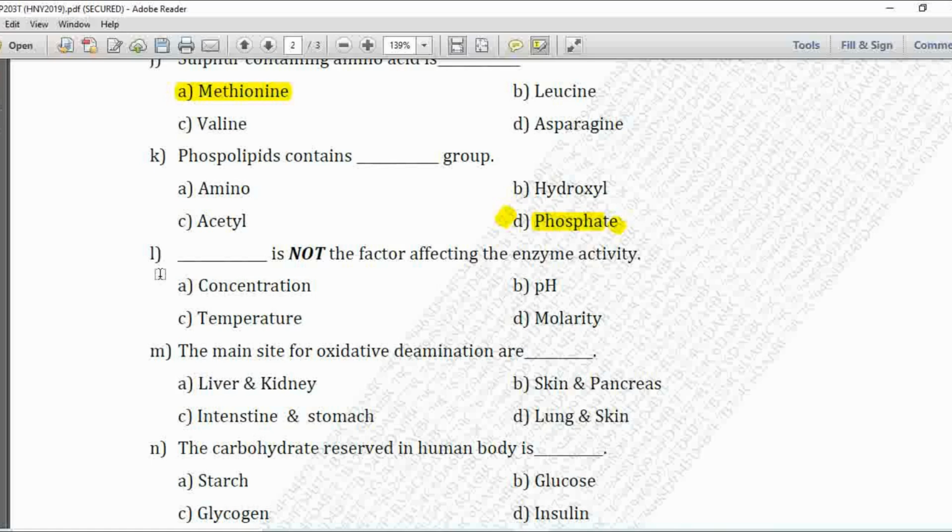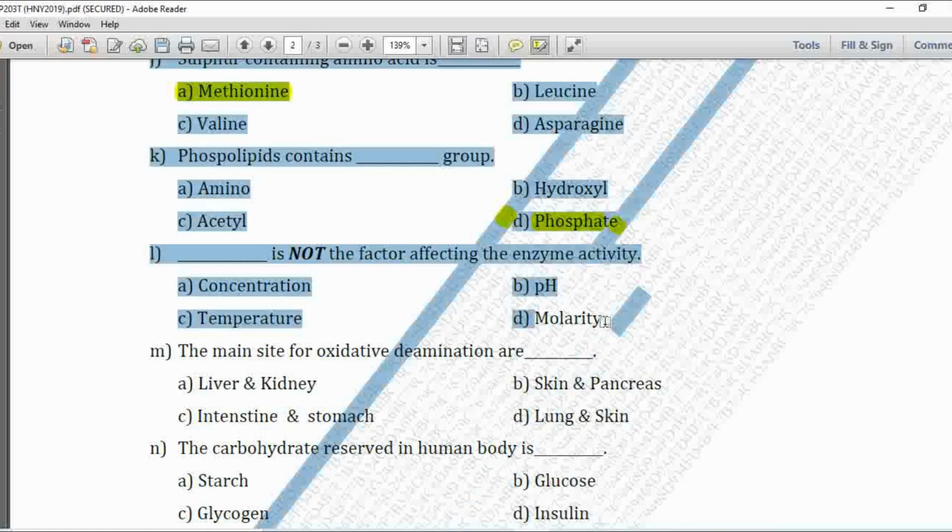Next MCQ, dash dash is not the factor affecting the enzyme activity. Option A is concentration, B is pH, C is temperature, and D is molarity. So here the factor which is not affecting the enzyme activity: concentration is affecting the enzyme activity, pH also affecting, temperature is also affecting, but molarity is not affecting the enzyme activity. So option D is correct.